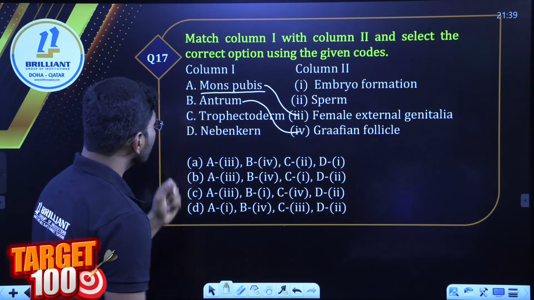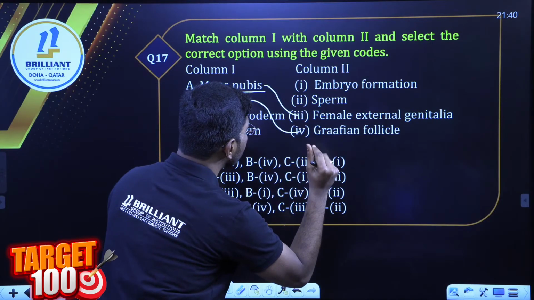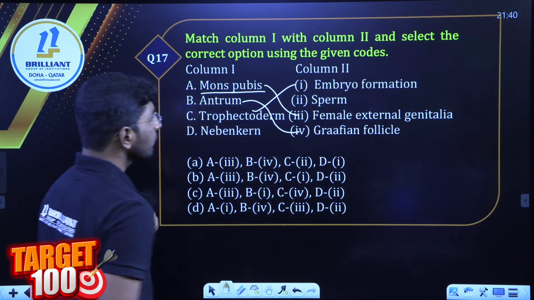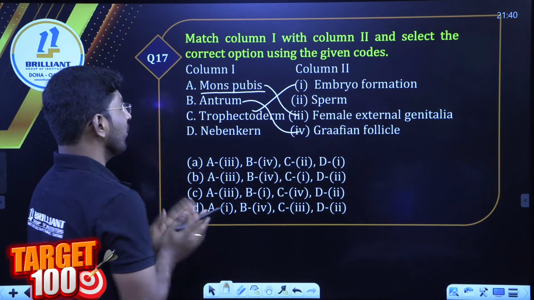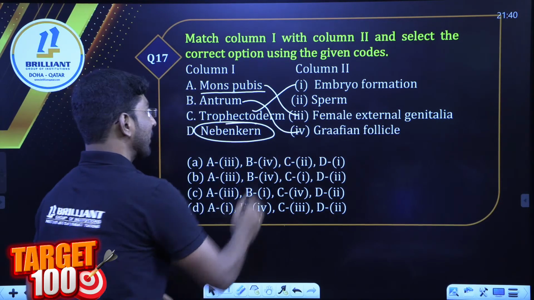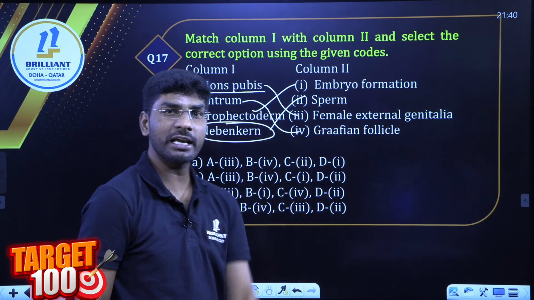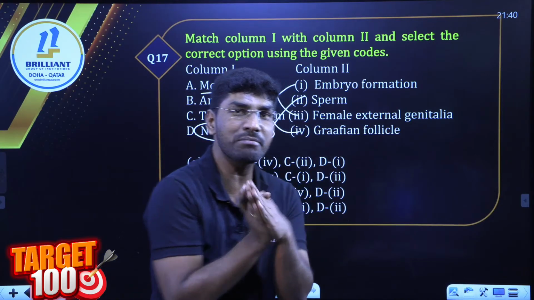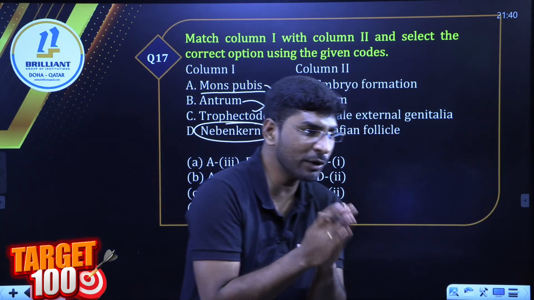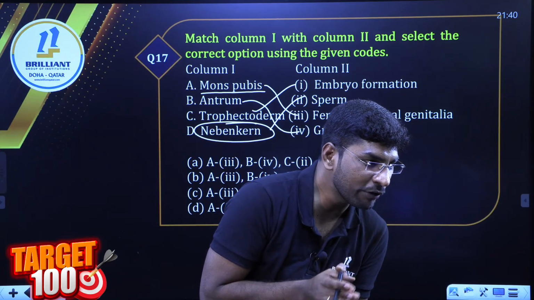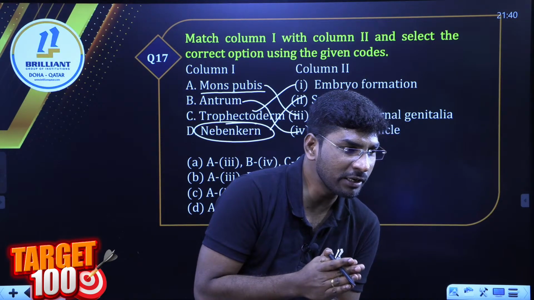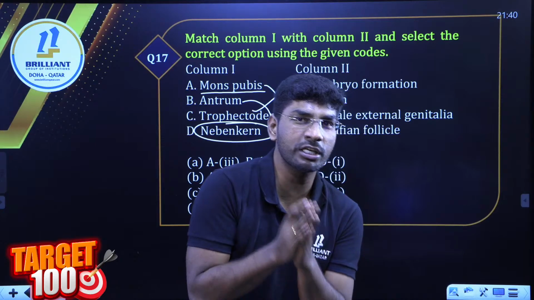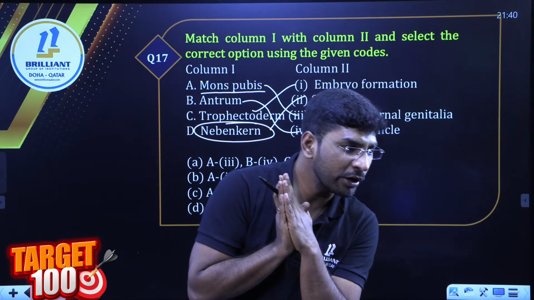Next, trophectoderm is embryo formation, right? Next, nebenkern. What is this nebenkern, students? It is related to sperm. Okay, fine. Any one of you tell me what this nebenkern means? If you know it, you are perfect in spermatogenesis and sperm structure. Come on, any one of you.